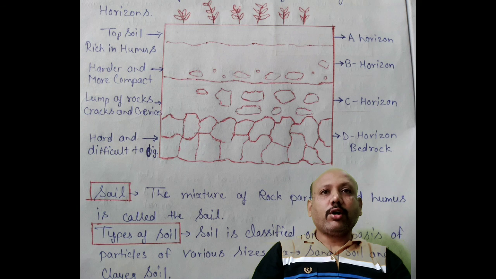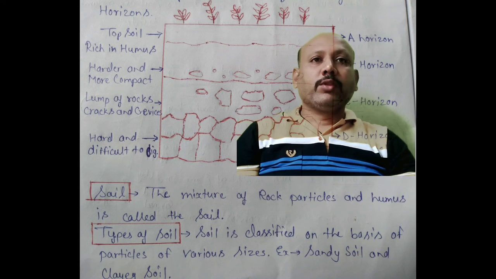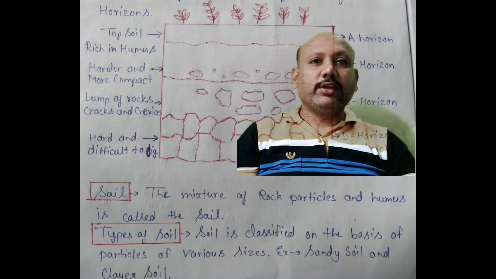Horizon A: top soil rich in humus. Horizon B: harder and more compact. Horizon C: lumps of rocks, cracks. Horizon D: bedrock, hard and difficult to dig out. Soil is a mixture of rock particles and humus.